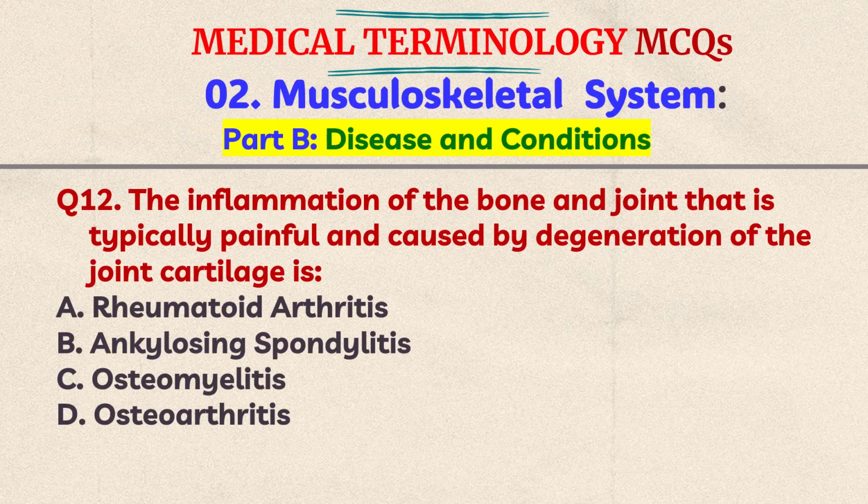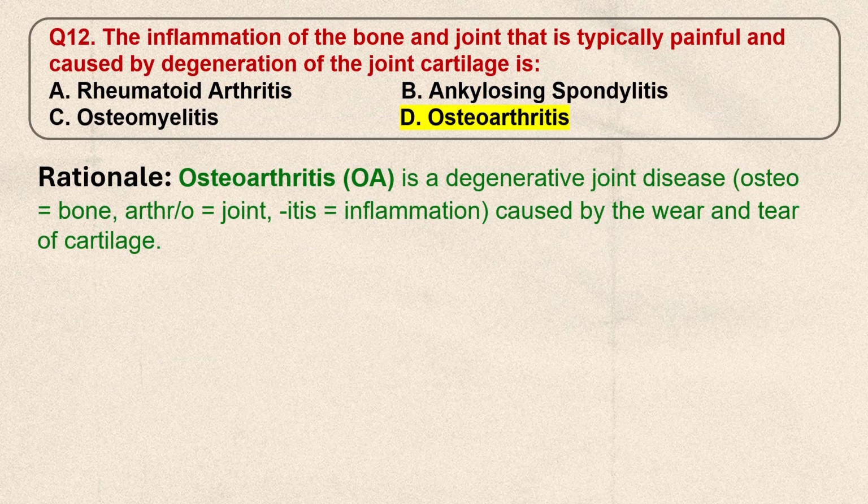Question number 12. The inflammation of the bone and joint that is typically painful and caused by degeneration of the joint cartilage is A. Rheumatoid arthritis, B. Ankylosing spondylitis, C. Osteomyelitis, D. Osteoarthritis. Think the answer. The correct answer is D. Osteoarthritis.